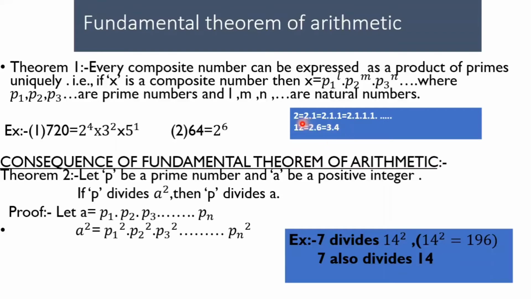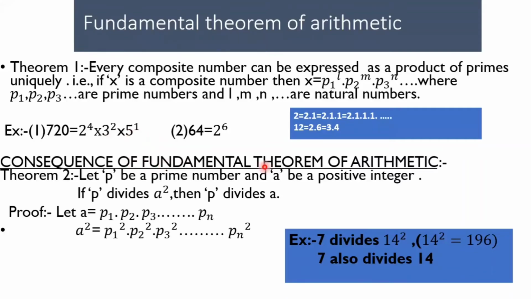That's why 1 is also not considered a prime number. If 1 were prime, the factorization into primes could not be unique. That is, 2 could be written as 2 into 1, 2 into 1 into 1. That's why 1 is not considered a prime number. So the factorization of a composite number should be into prime numbers.